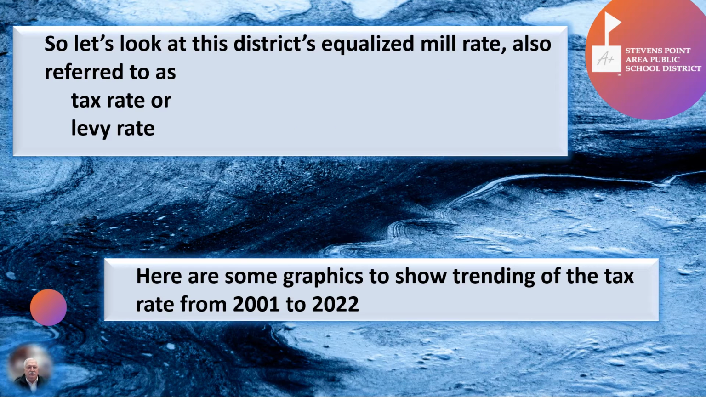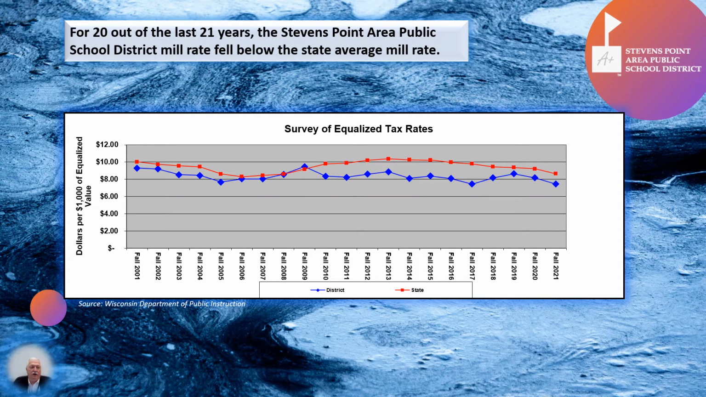So let's look at this district's equalized mill rate, which is also referred to as a tax rate or levy rate. Here are some graphics to show trending of the tax rate from 2001 to 2022. For 20 out of the last 21 years, the Stevens Point Area Public School District mill rate fell below the state average mill rate.